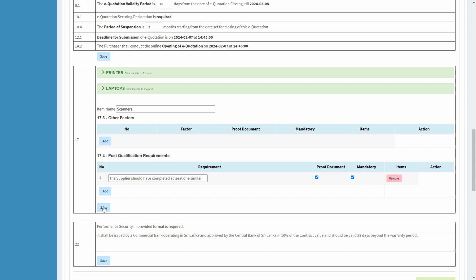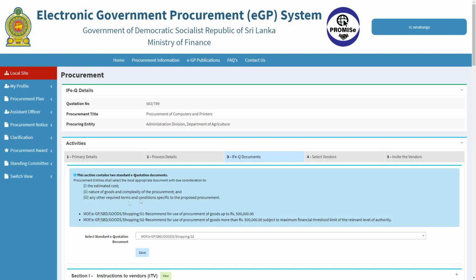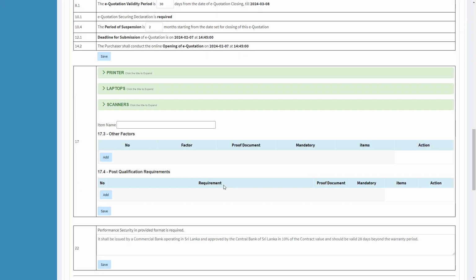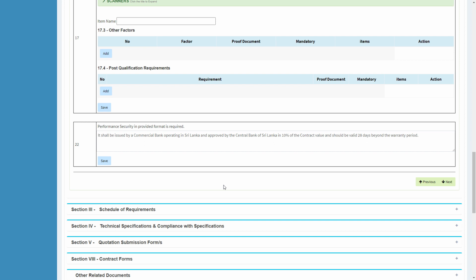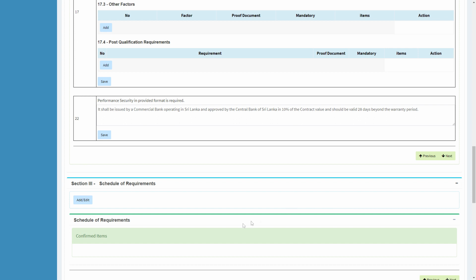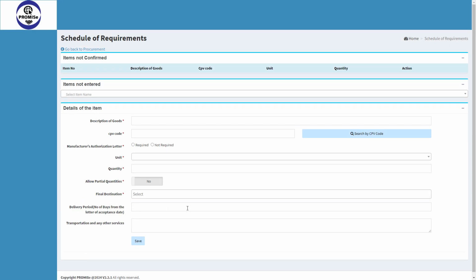Finally, click on the Save button. Then let's go to the next section, Schedule of Requirements. Expand the section by clicking the plus sign. Click on Add Edit button. Then you get a new screen to enter the schedule of requirement.